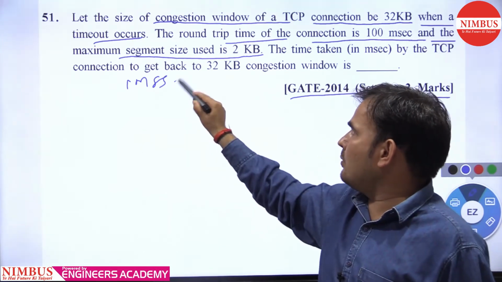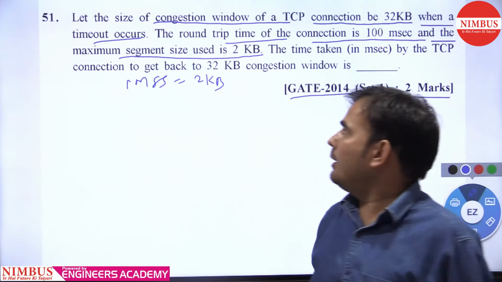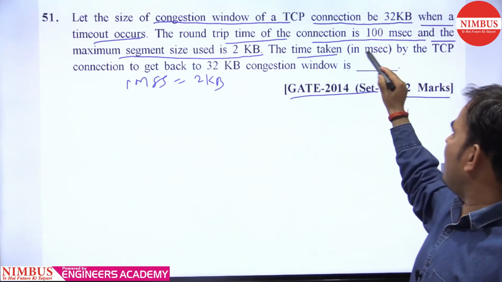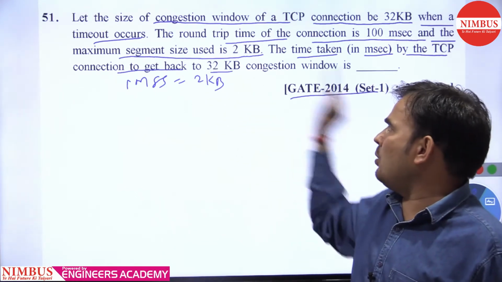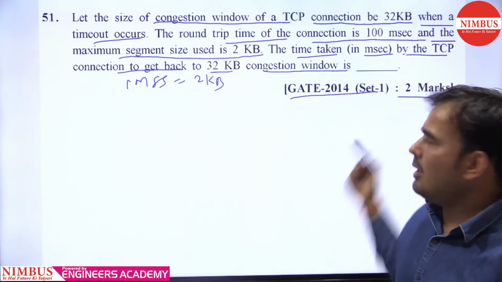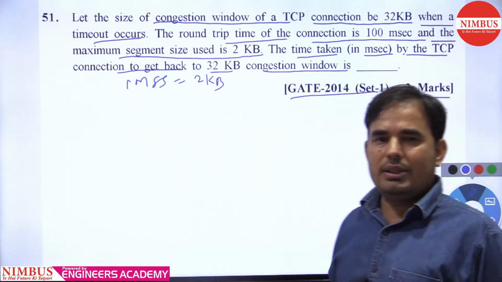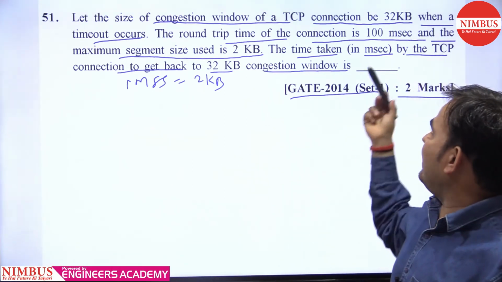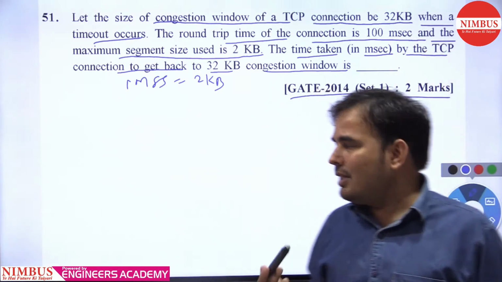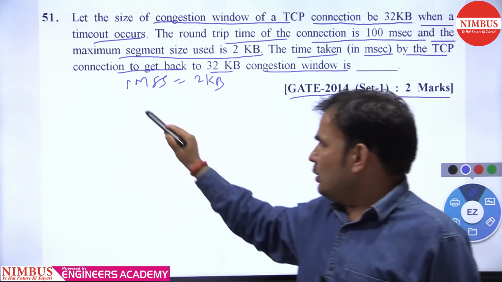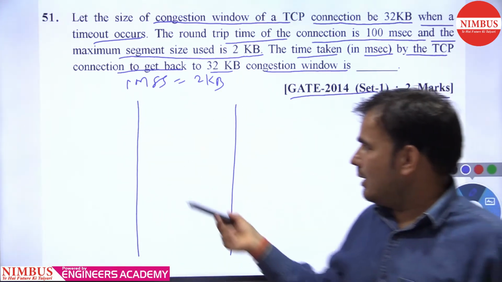Maximum segment size is what? 2 kb. The time taken in millisecond by the TCP connection to get back to 32 kb congestion window is, so what is it saying? It is saying the timeout occurs at 32 kb. So you can consider it like this.